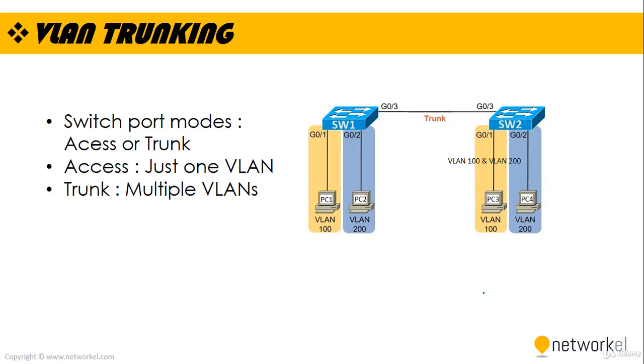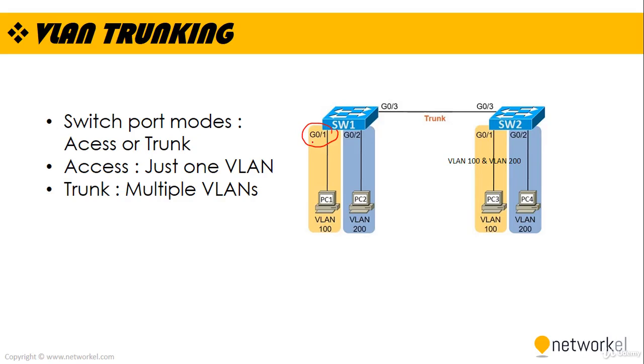Let's take a look at VLAN trunking now. We have two modes of switch ports, and they are access or trunk. An access port can carry a single VLAN. However, trunk ports carry multi-VLAN information between switches. Each frame carries the VLAN information, and that is known as tagging.